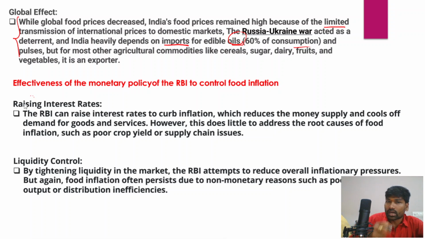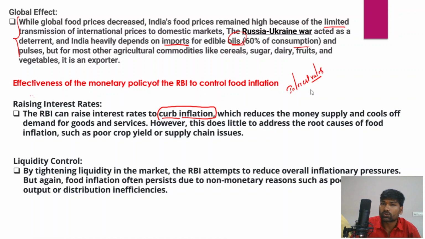In this context, RBI can increase the interest rates, and that will help curb the inflation rate. Now, how does increasing interest rates help curb inflation in India? This is a very important thing that we need to understand: increasing interest rates will make borrowing money very costly.